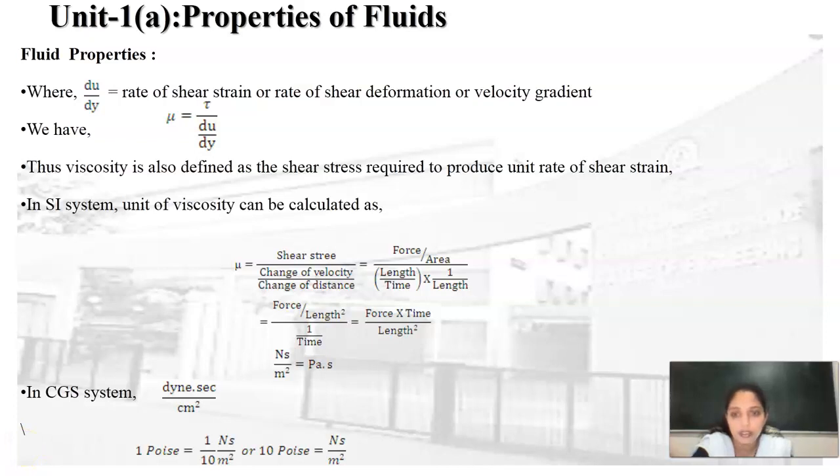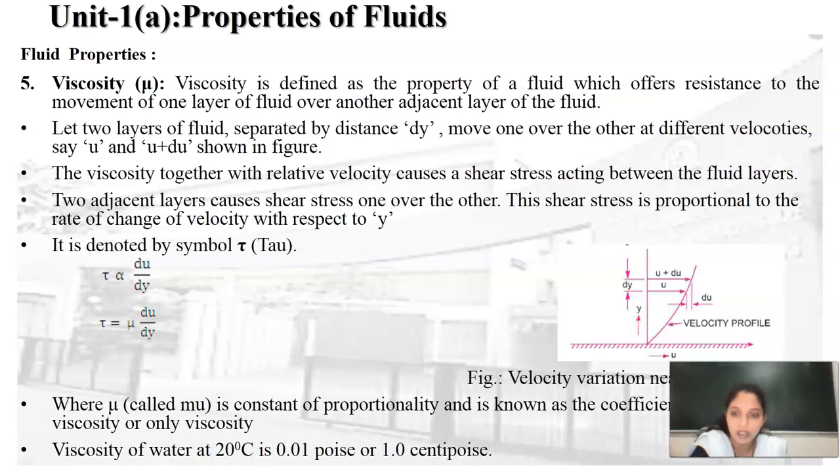Practically, how can you study this viscosity term? Let us take the example of coconut oil. In winter season, the coconut oil is thick. Viscosity of water at 20 degrees Celsius is 0.01 poise or 1 centipoise.